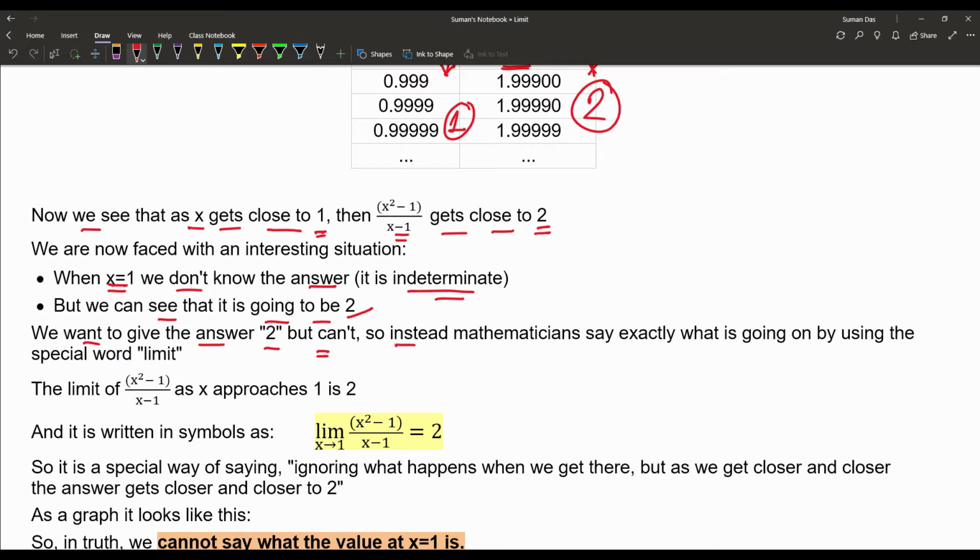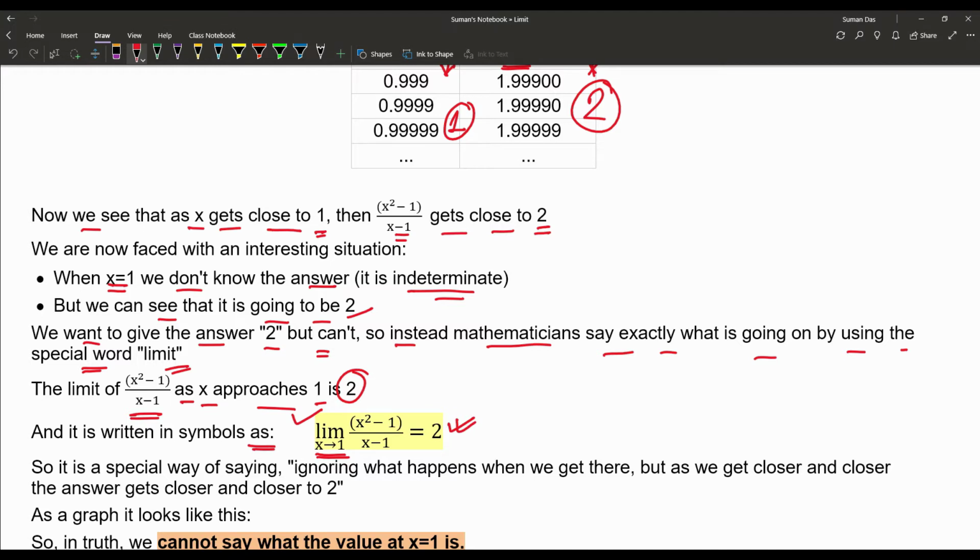So instead, mathematicians say exactly what is going on by using a special word, and that is known as limit. The limit of that function as x approaches 1 is 2, and we write it symbolically: lim of x tends to 1 of (x square minus 1) upon (x minus 1) is equal to 2.